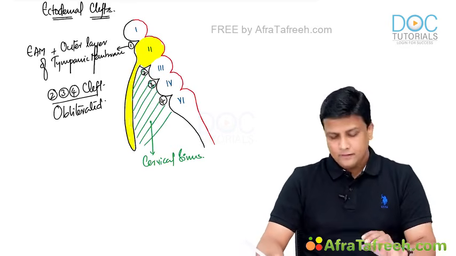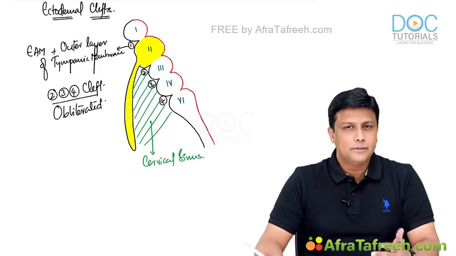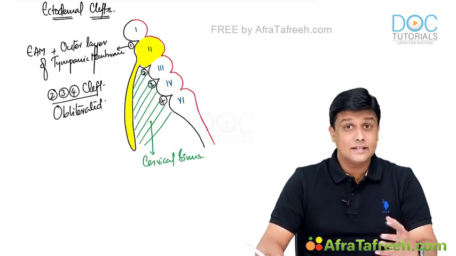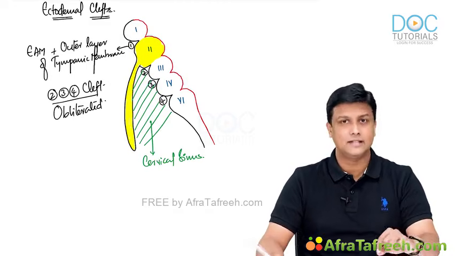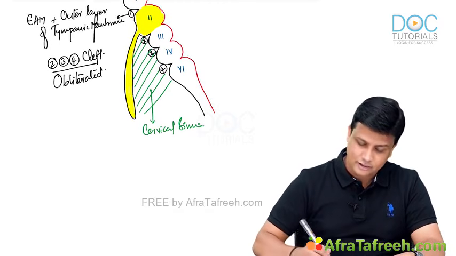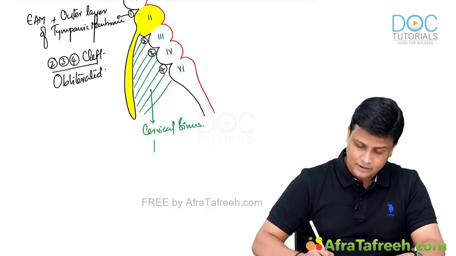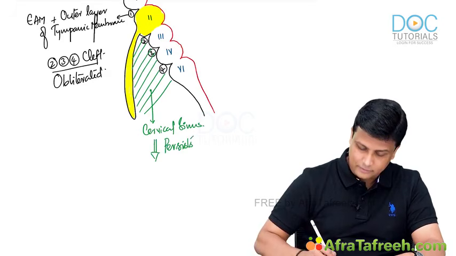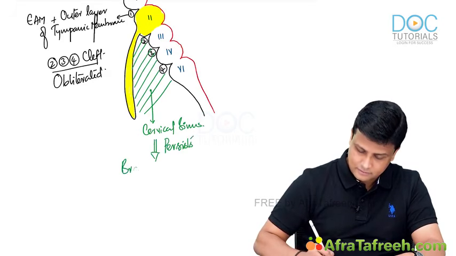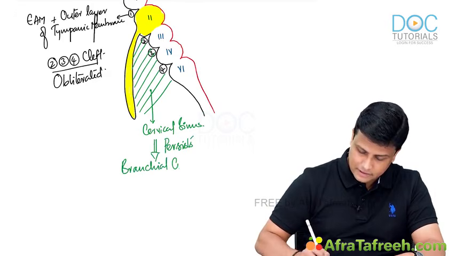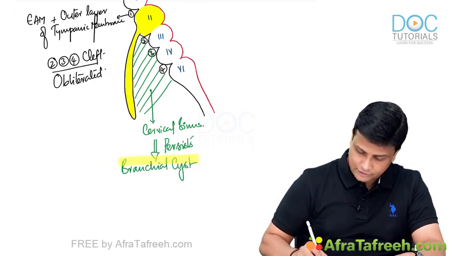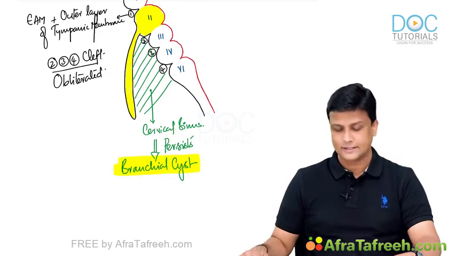Now, normally in normal human beings like you and me, that cervical sinus has to be completely closed off. But in some unfortunate people, it remains, and if this cervical sinus persists, that is actually known as the branchial cyst. Okay, so that is another important question that you have to remember, it has already been tested in your exam.